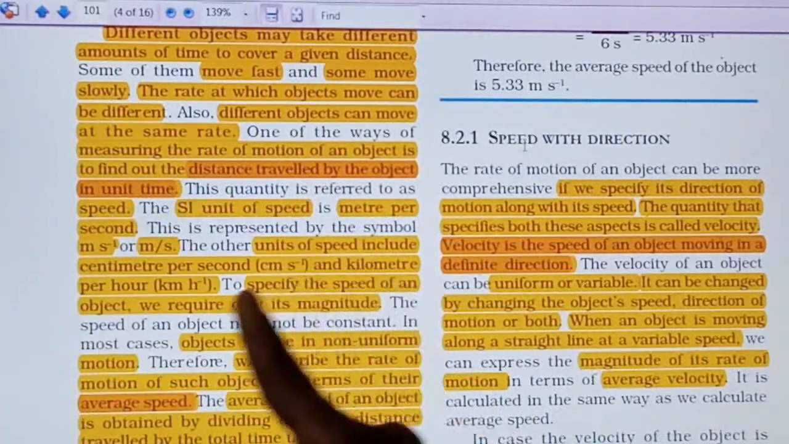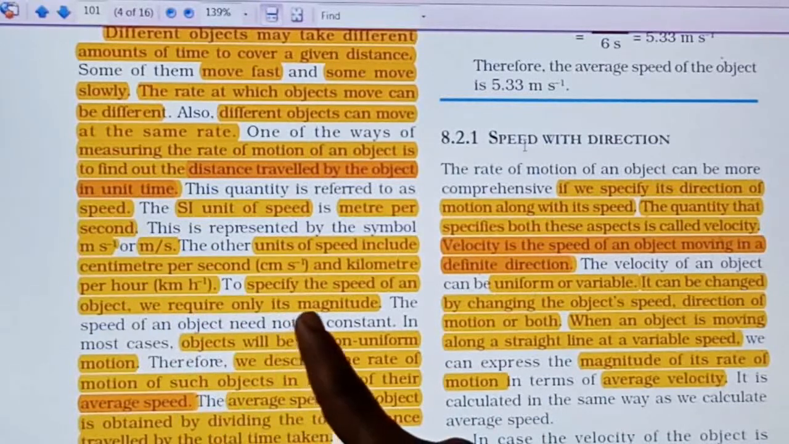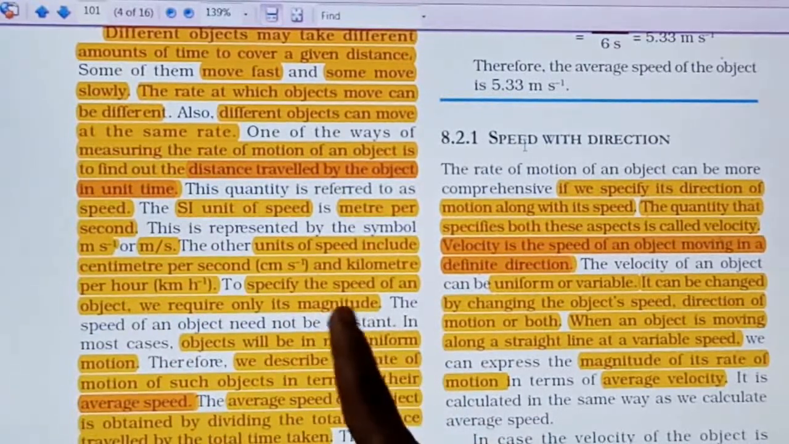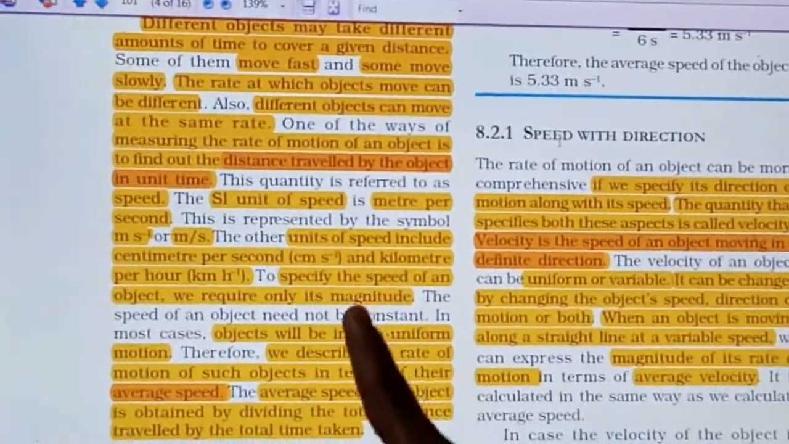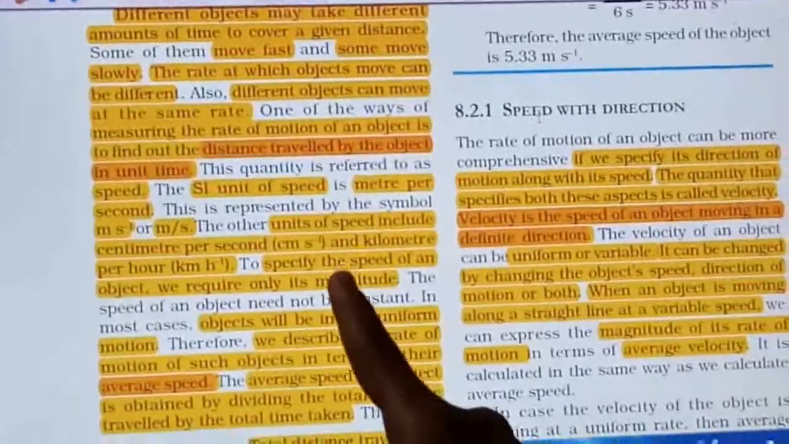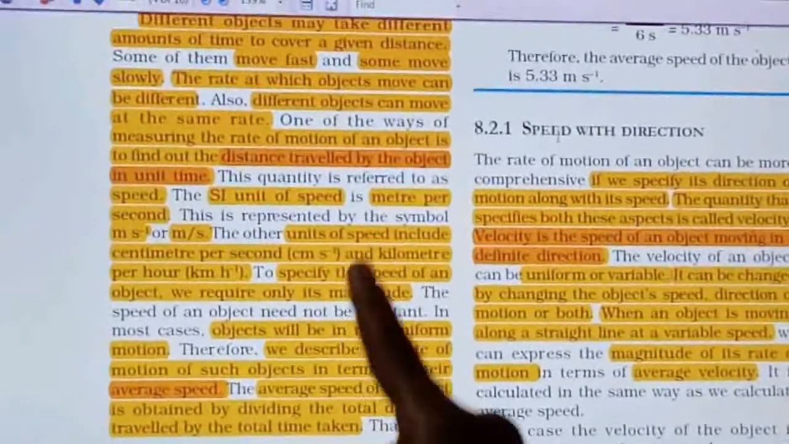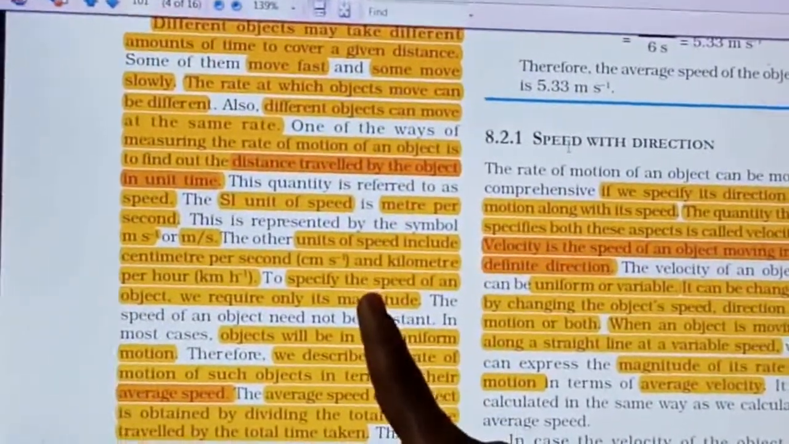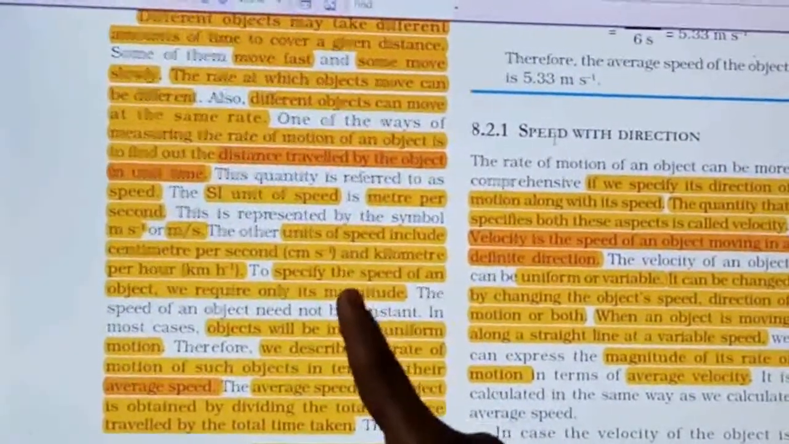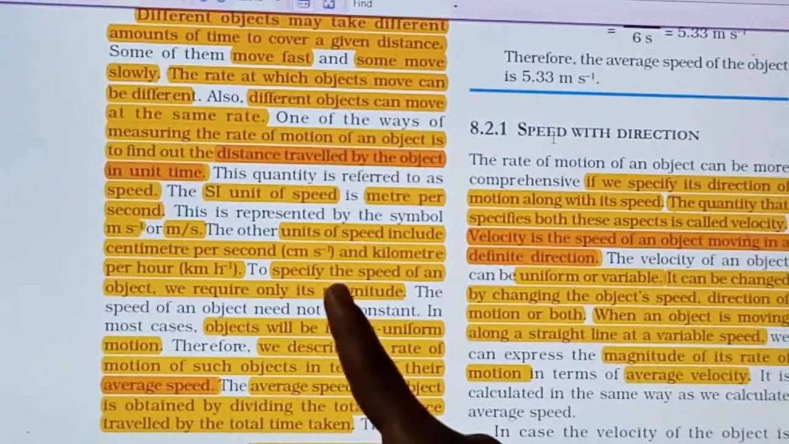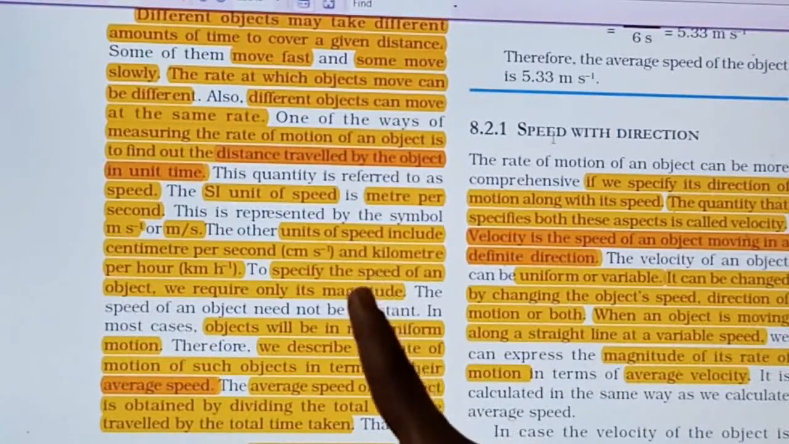To specify the speed of an object, we require only its magnitude. Whenever we are talking about the speed of any object, we are just saying that the speed of a car is 60 km per hour, right? 70 km per hour. Walking speed 10 km per hour. So this is what we are saying, only the number and not the direction, right?